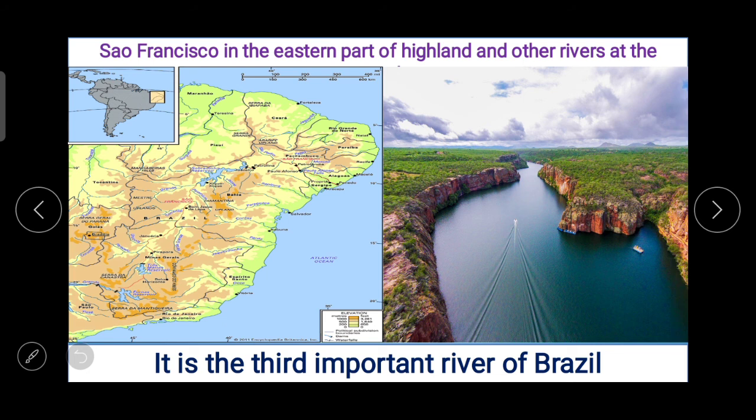Now the next and the third, Sao Francisco. It is the third important river of Brazil, and the entire basin of this river is within Brazil. ब्राज़ील के अंदर ही पूरा बेसिन है, किसी बाहर देश के साथ इज़ नॉट कनेक्टेड या फिर वहाँ से बहता हुआ नहीं जाता है. So the entire basin of this river is within Brazil.